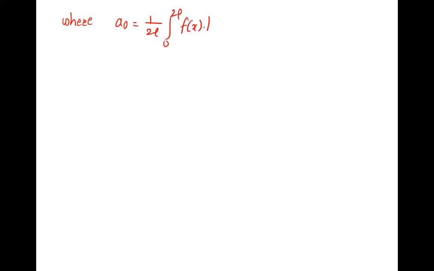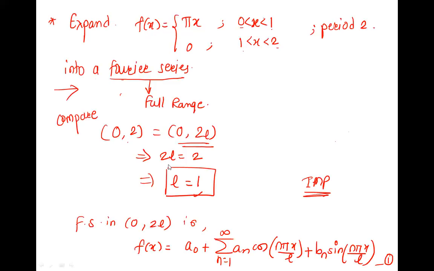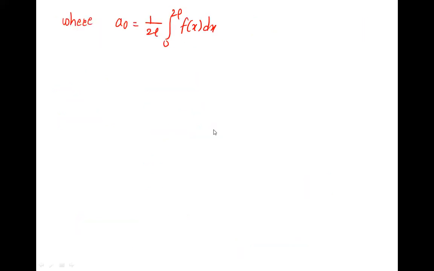Why are we writing 0 to 2L here as limits? Because we have compared the given interval with 0 to 2L. Wherever you have compared, write that as the limits of integration. An is 1 upon L integral from 0 to 2L of f of x cos n pi x upon L dx.